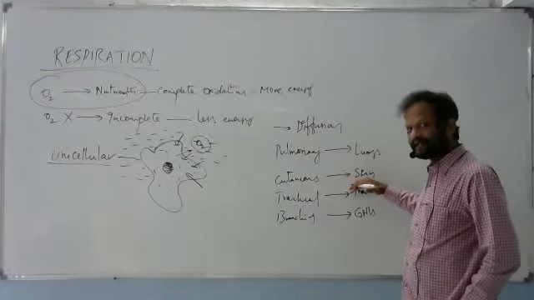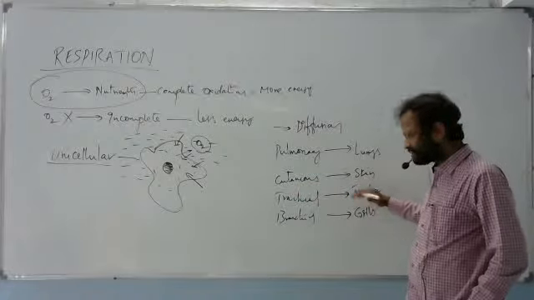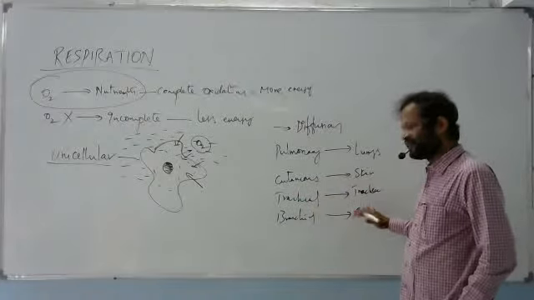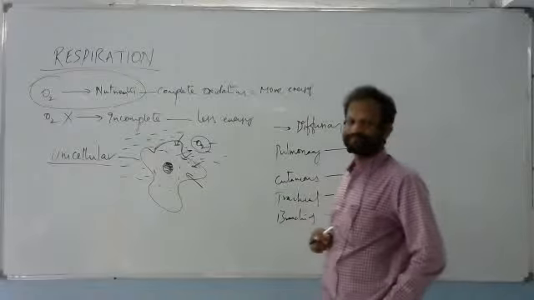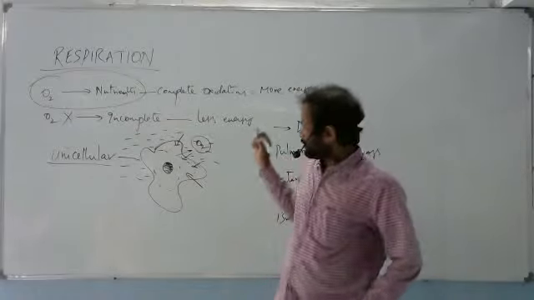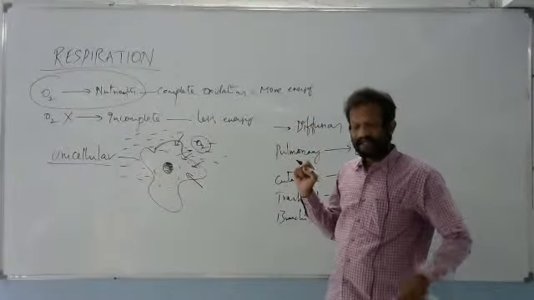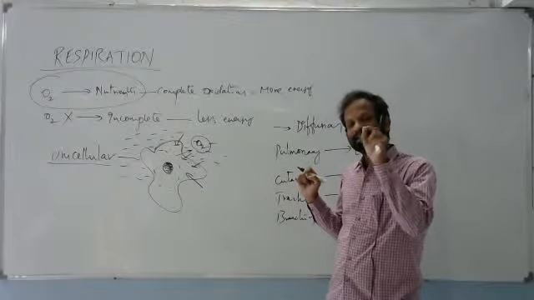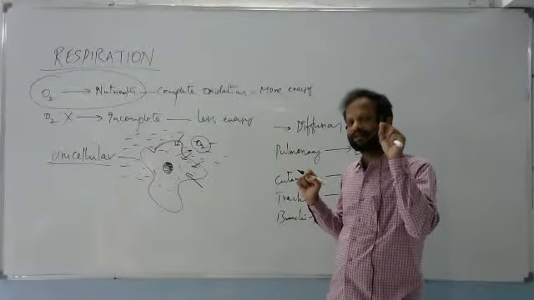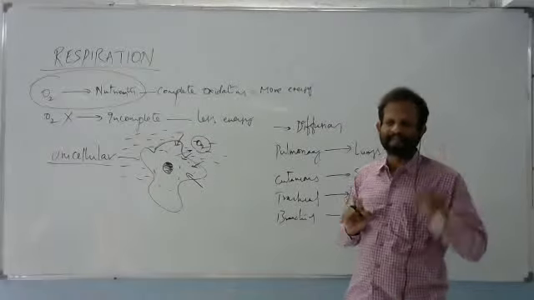Some animals have skin as the respiratory organ, cutaneous respiration, trachea, the tracheal system, and gills, the branchial system. So now, these are different modes of exchange of gases. Ultimately, oxygen will enter into the medium or the fluid of the body, which takes that oxygen to all the cells.